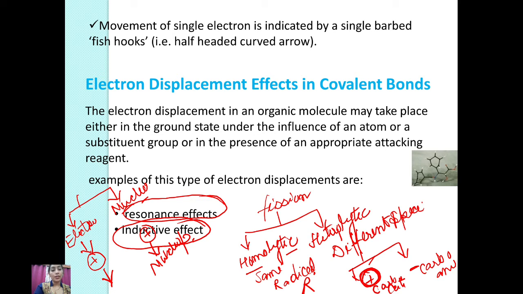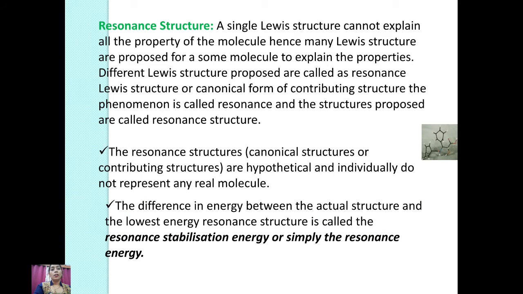The electromeric effect is a temporary effect, but the resonance effect is a permanent effect, and hyperconjugation is also permanent. What is resonance? Resonance means there is a state where no exact single position is present. Sometimes we find the character of a single bond, sometimes we find the character of a double bond. The best example of resonance is benzene. Somewhere there is a double bond, somewhere a single bond.